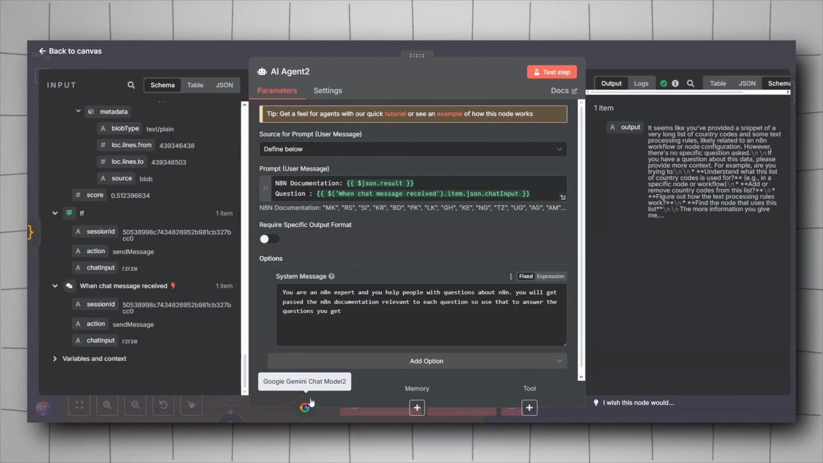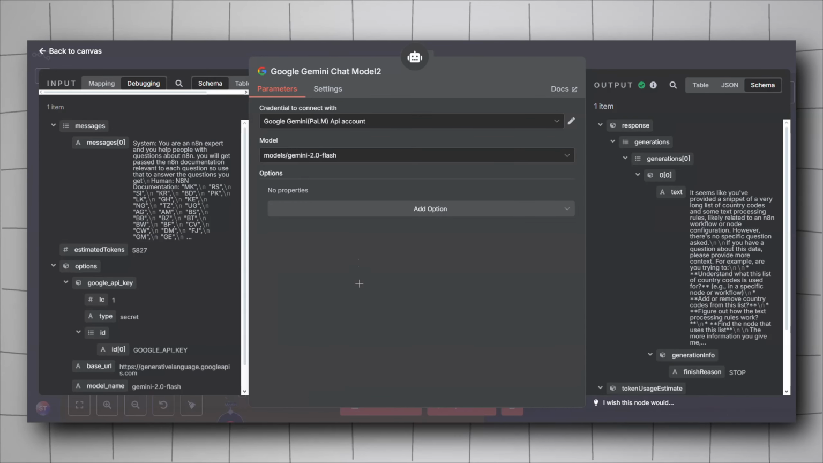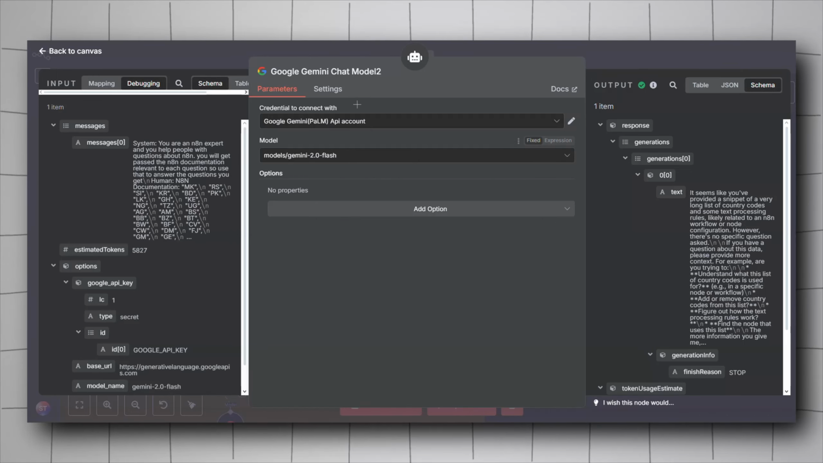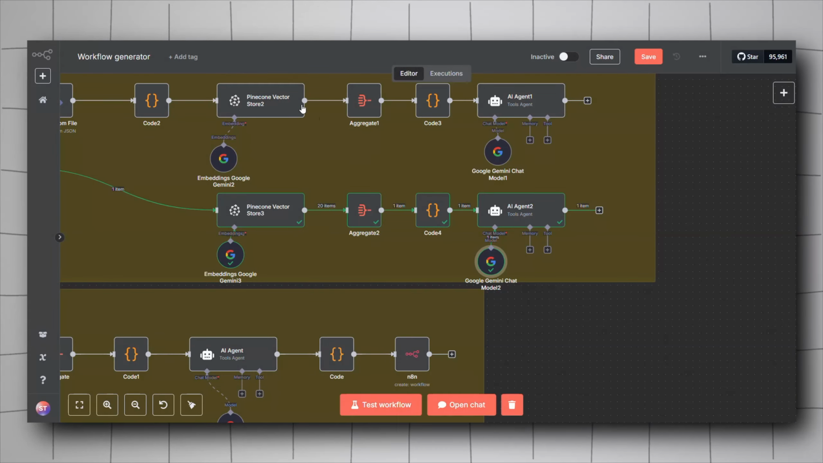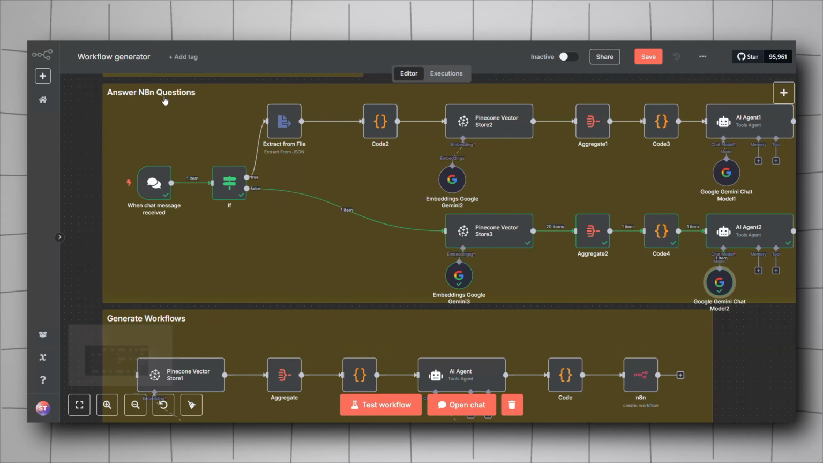Select the chat model for your AI agent. For my case, I went with the Gemini 2.0 Flash. You can select from a list of providers. It will be here when you click on add chat model from OpenAI, Mistral, etc. I went with the Google Gemini chat model too. So yeah, this is it for the answer N8N questions.